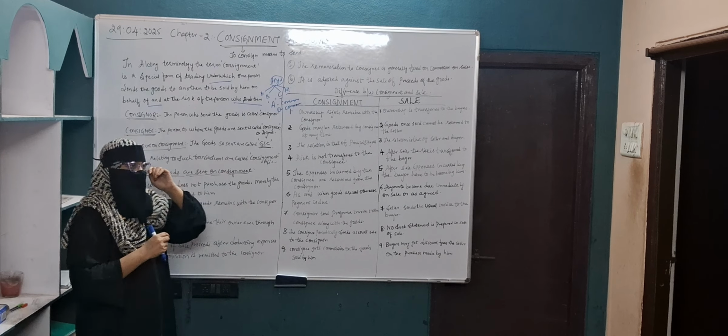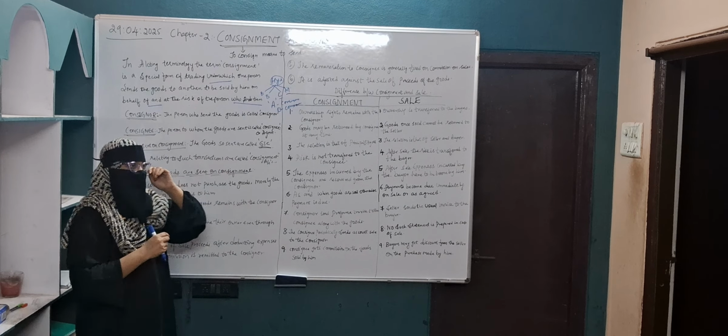Is this clear? Then next is goods sent on consignment. The goods, whatever I am sending from here to the consignee, are called goods sent on consignment. Now see, accounts related to such transactions are called consignment account. So first we have to prepare the consignment account. Before that, let me explain some important points.